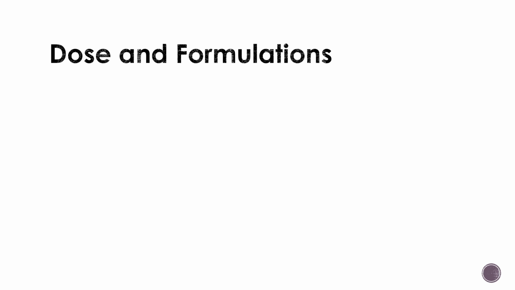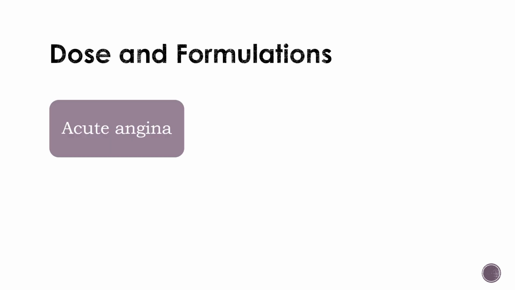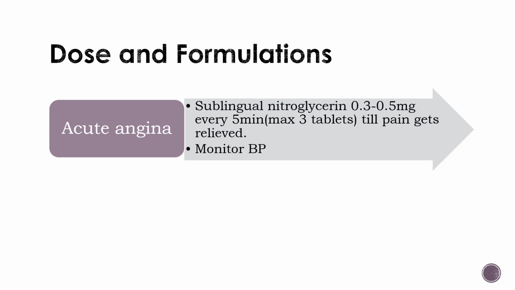Dose and formulation of nitrates. In acute angina, as in the case which we saw in the beginning of the session, sublingual nitroglycerin is given as 0.3 to 0.5 mg every 5 minutes, maximum of 3 tablets, till the pain gets relieved. The patient needs to be monitored for low blood pressure as the drug can cause hypotension.